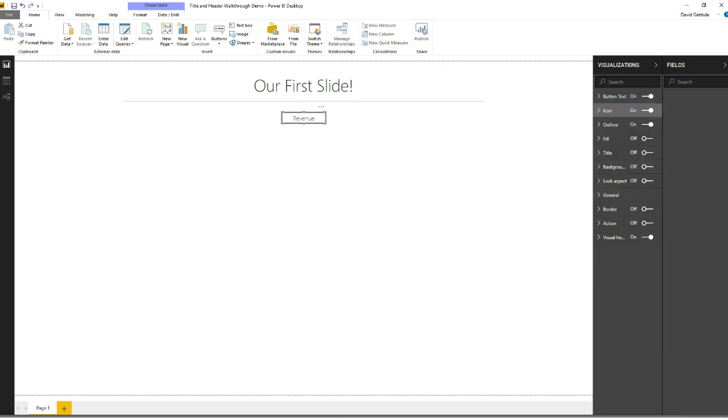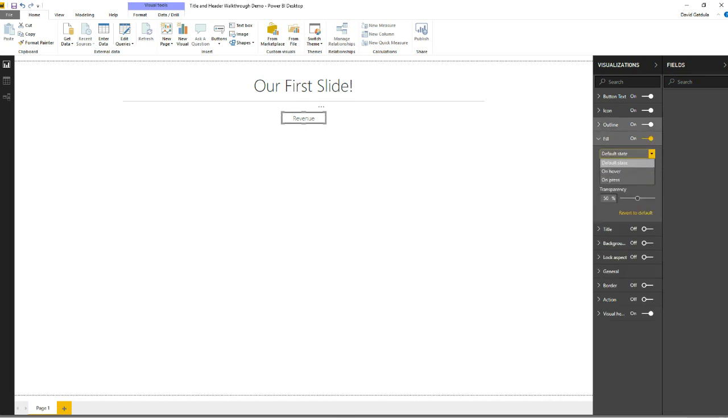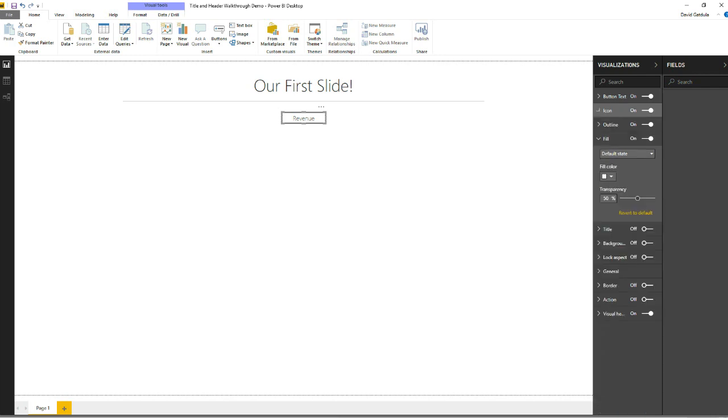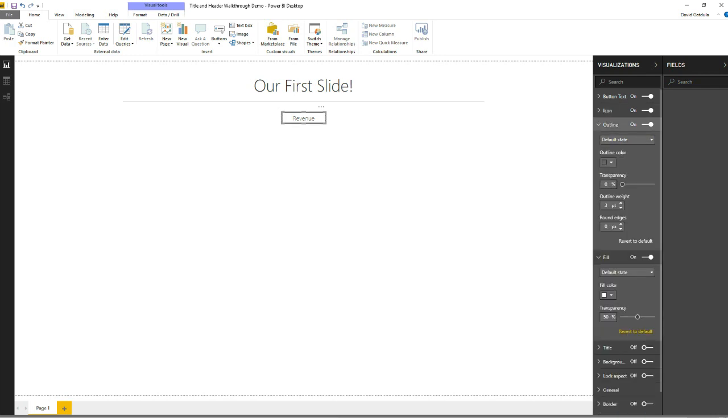And if you actually change those default states in the icon, the fill, and things like that, it's for every single one of them, you can actually change the colors in which are being shown on hover and are being shown on click. So on the outline, so say instead of the gray outline here, I want to have a green outline on the default state. And on hover, I can change that to purple. And we can have transparency, we can have a different outline weight if you'd like to.